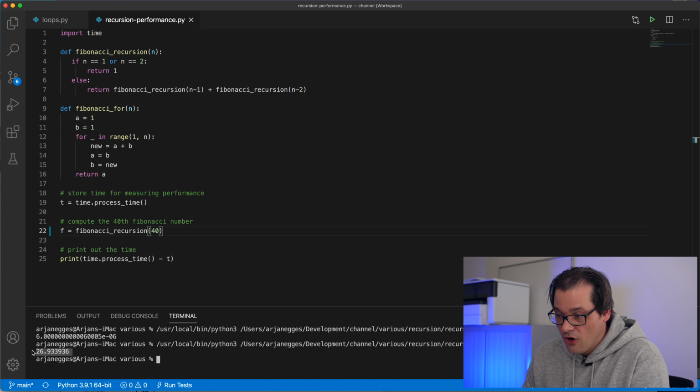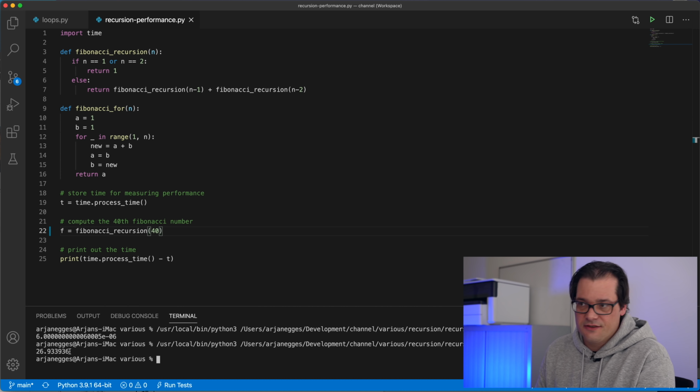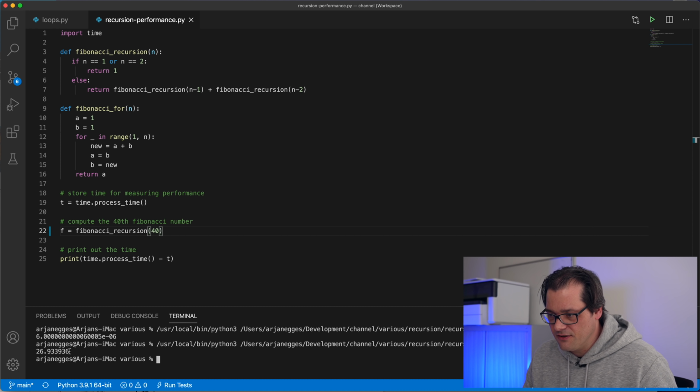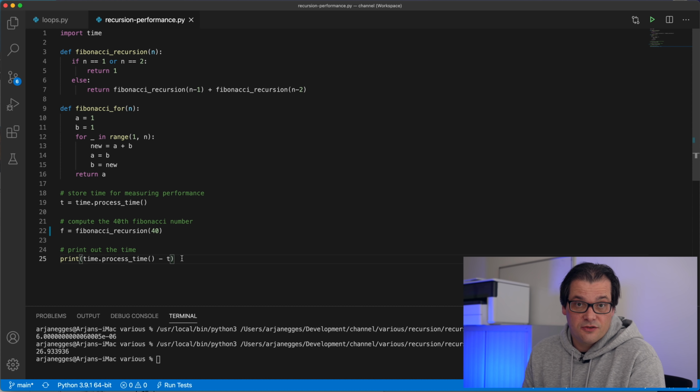It took almost 27 seconds to compute the 40th Fibonacci number using recursion. I mean, this is an old computer. It's an iMac from 2016. But still, 27 seconds, that's ridiculous, really. This just shows that if you use a recursive solution, there's a significant performance cost.